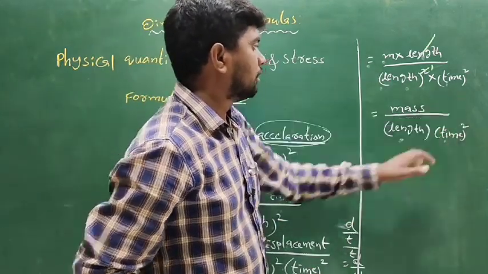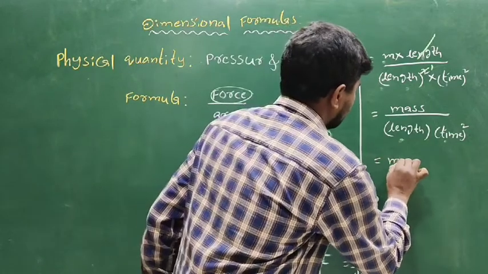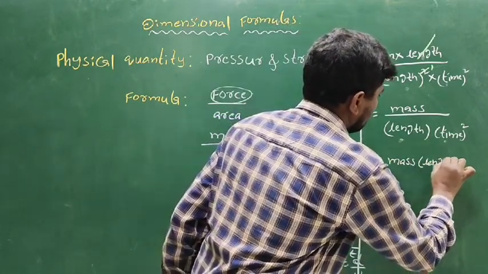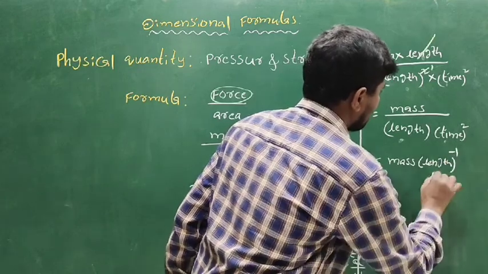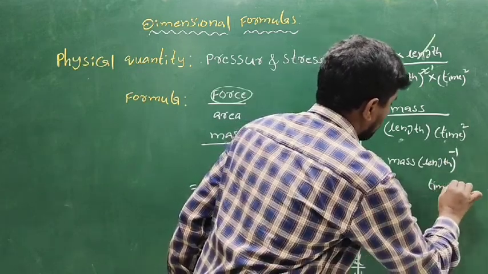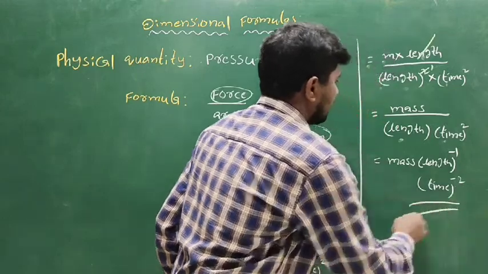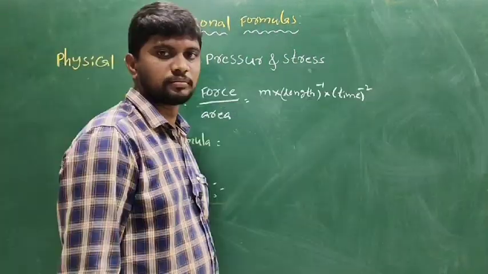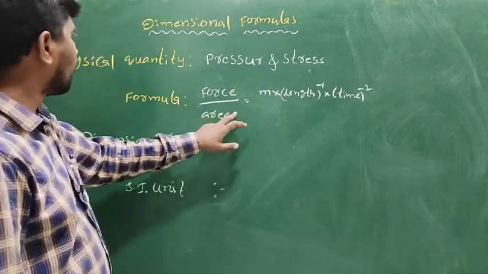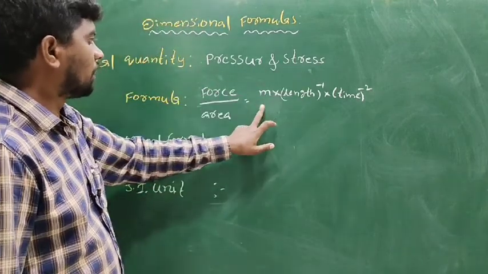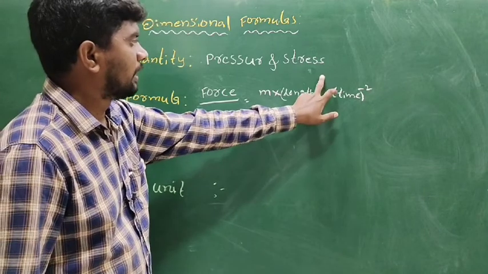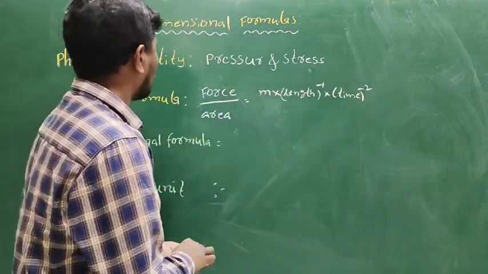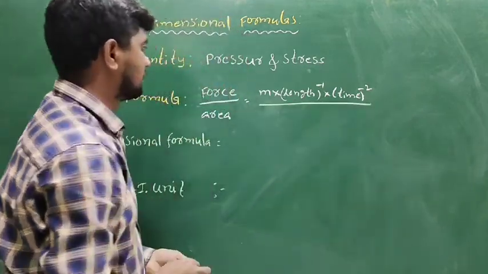To convert into the numerator, mass into length to the power of -1, time to the power of -2. This is the formula of pressure and stress. Finally, the formula of pressure and stress is mass into length power of -1, time power of -2.